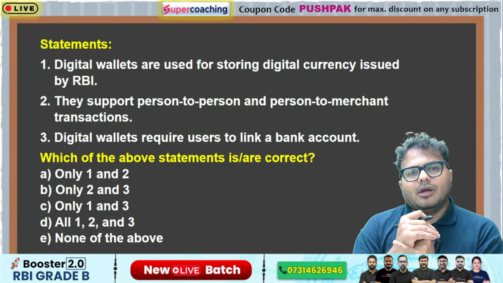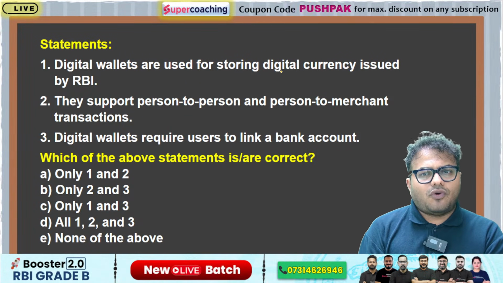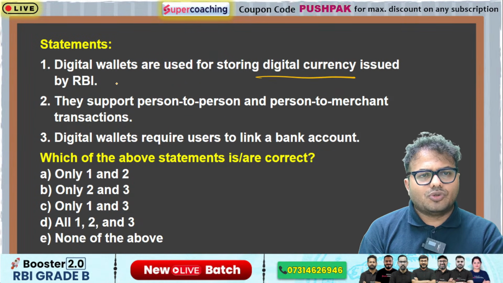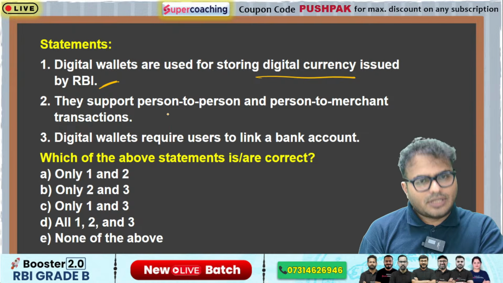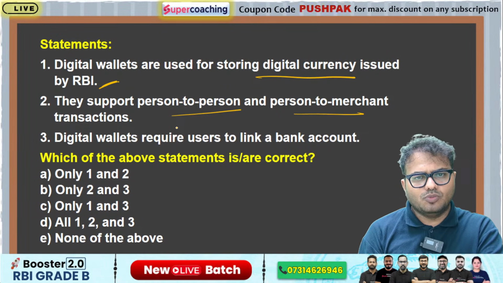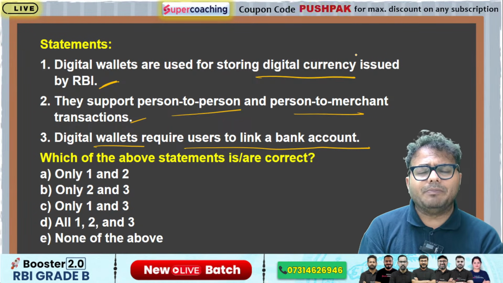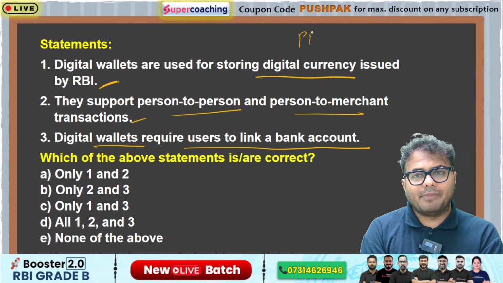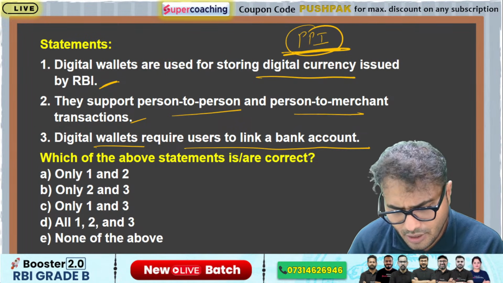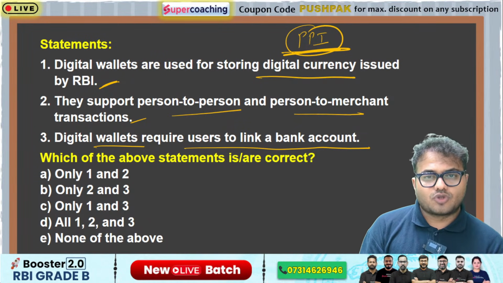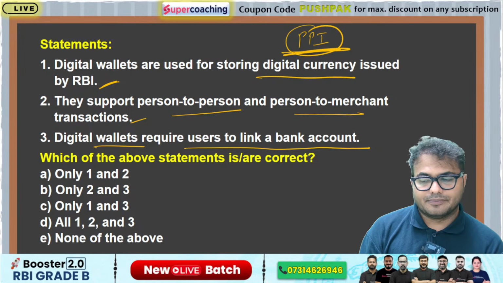आगे बढ़ते. Digital wallets are used for storing digital currency issued by RBI. They support person to person and person to merchant transactions. Digital wallets require users to link a bank account. Digital wallets, PPI, sorry, prepaid payment instruments की हम लोग बात करते हैं. PPI is the concept we have. सो उससे रिलेटेड एक क्वेश्चन आपके सामने है।